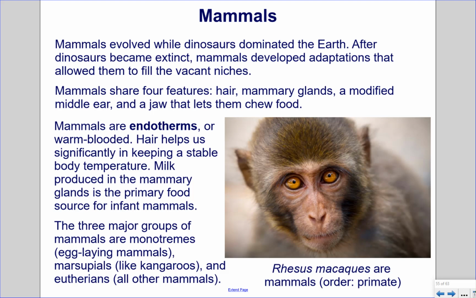Milk produced in the mammary gland is the primary food source for infant mammals. The three major groups of mammals are the monotremes, egg-laying mammals, marsupials, like kangaroos, and eutherians, all other mammals. Pictured here is the rhesus macaques, which are mammals, in the order primate.